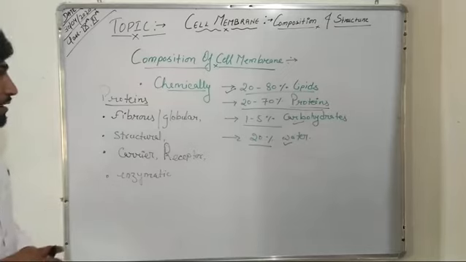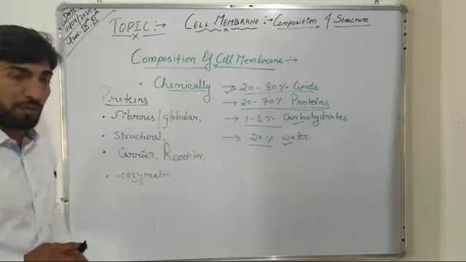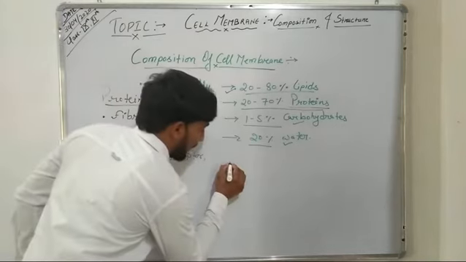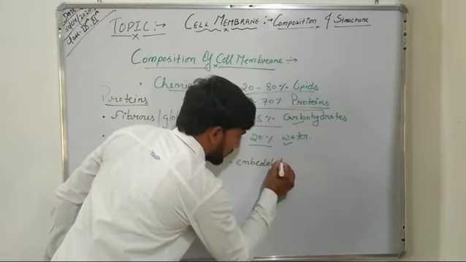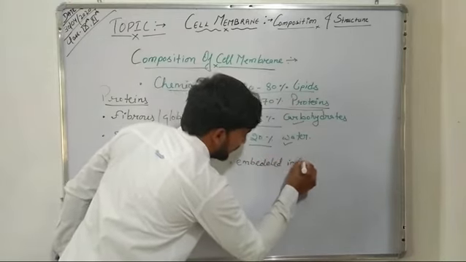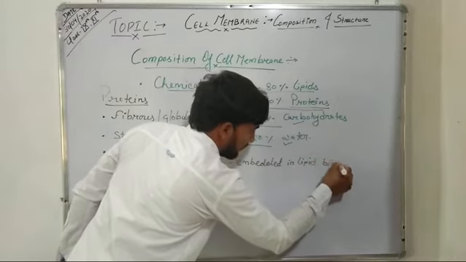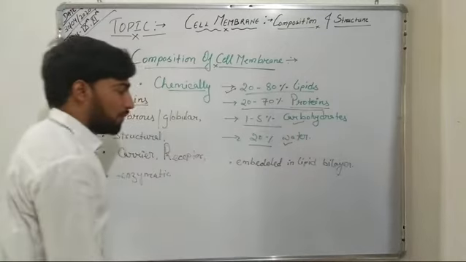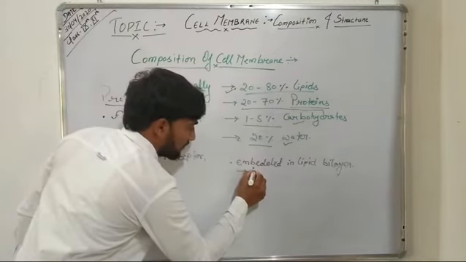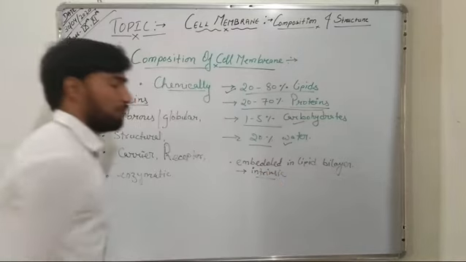Now, the cell membrane contains two types of proteins basically. The proteins which are embedded in the lipid bilayer are known as intrinsic proteins or integral proteins.